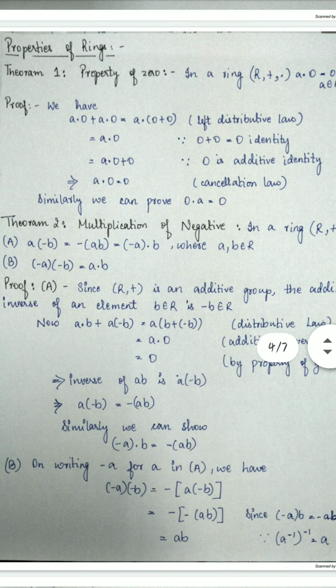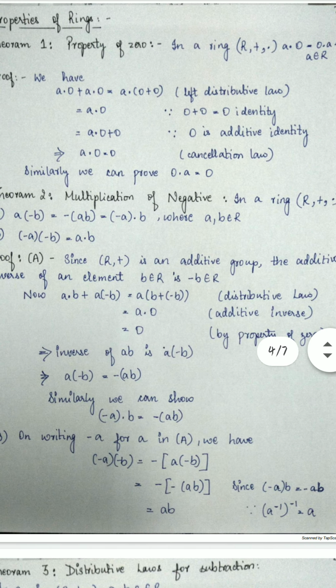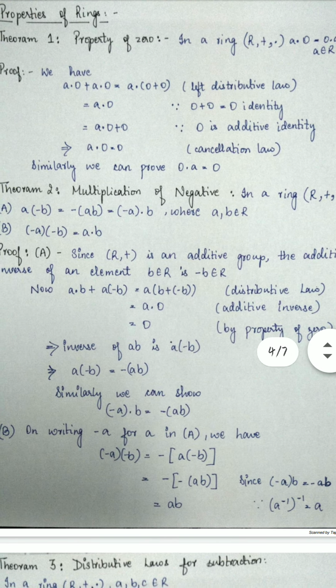The first one is the property of 0, which states that in a ring (R, +, ·), a · 0 equals 0 · a equals 0, where a belongs to R. Now here's the proof for this identity. We have a · 0 + a · 0, which will be equal to a · (0 + 0) by the left distributive law.